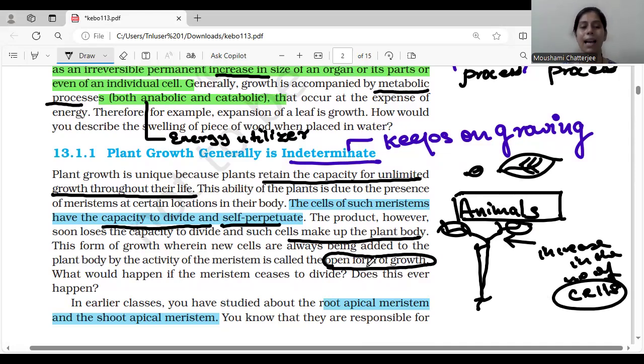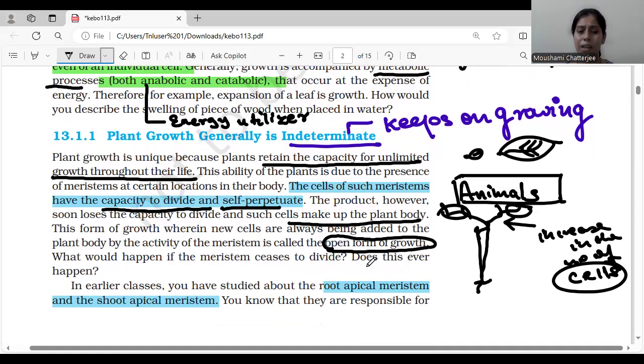So when we see that new cells are always being added to the plant body by the activity of meristem, why are these new cells getting added? Due to the presence of meristem, and we are calling it an open form of growth. Okay, so what would happen if the meristem ceases to divide? Does this ever happen? What will happen if the meristem does not divide?